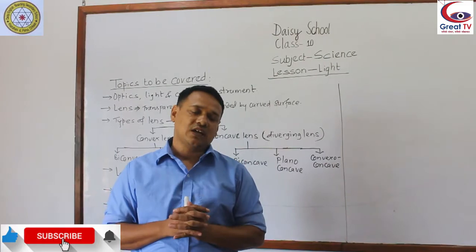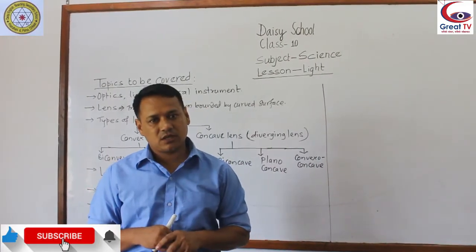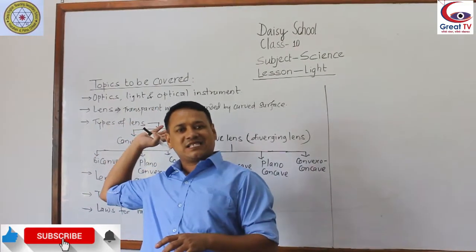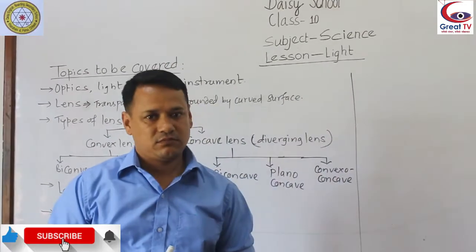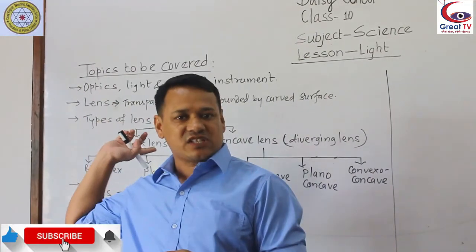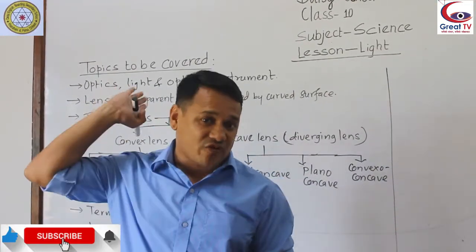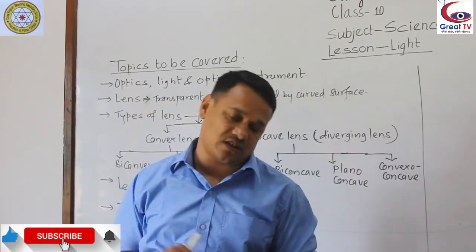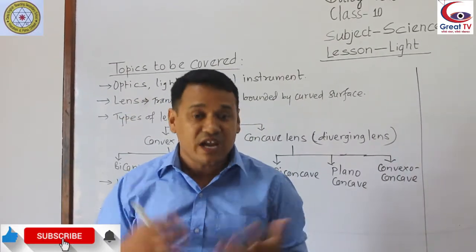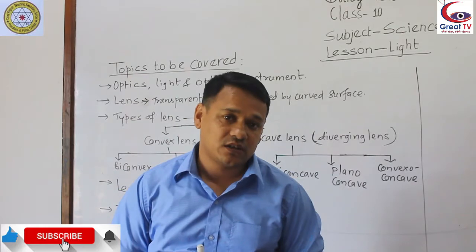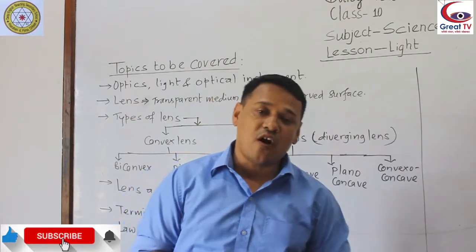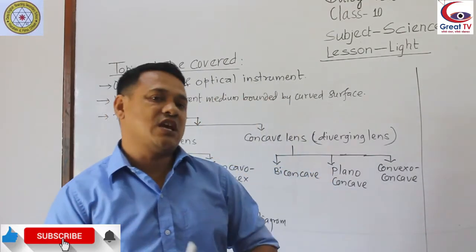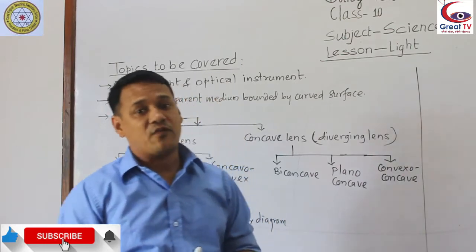Only after that is it possible to see. The whiteboard is behind me, so light rays from the whiteboard are striking the back of my head, so I cannot see. I know it is there, but I cannot see it. So light is a form of energy which gives the sensation of sight, the sensation of vision.